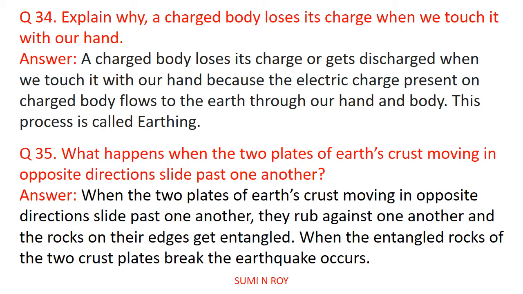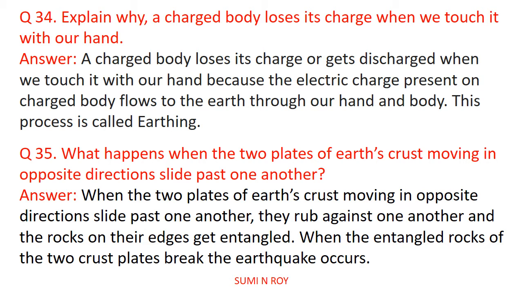Explain why a charged body loses its charge when we touch it with our hand. A charged body loses its charge or gets discharged when we touch it with our hand because the electric charge present on the charged body flows to the earth through our hand and body. This process is called earthing.